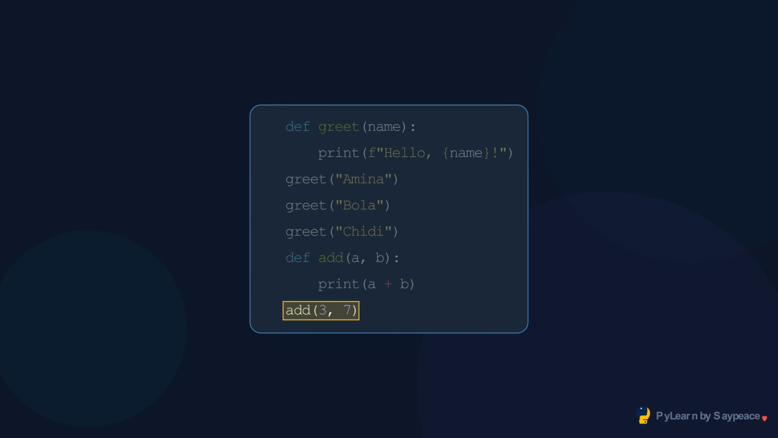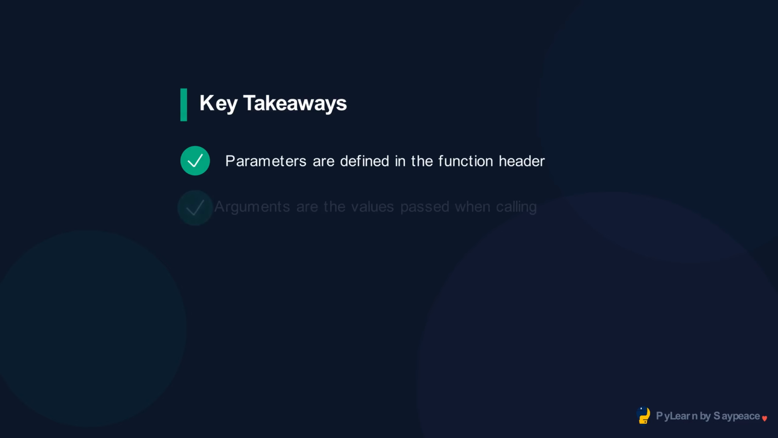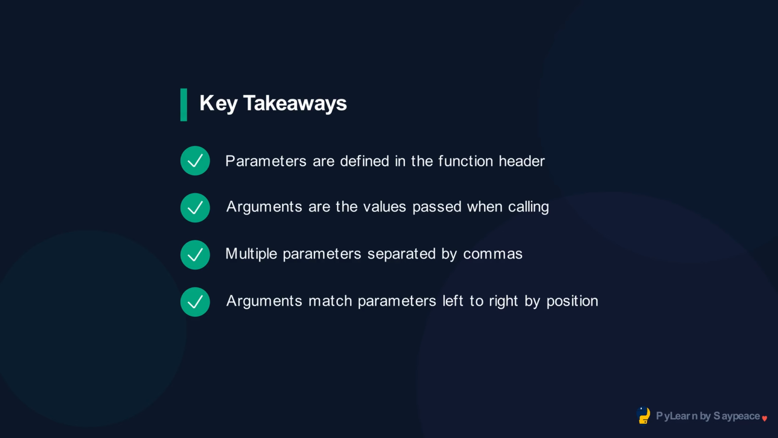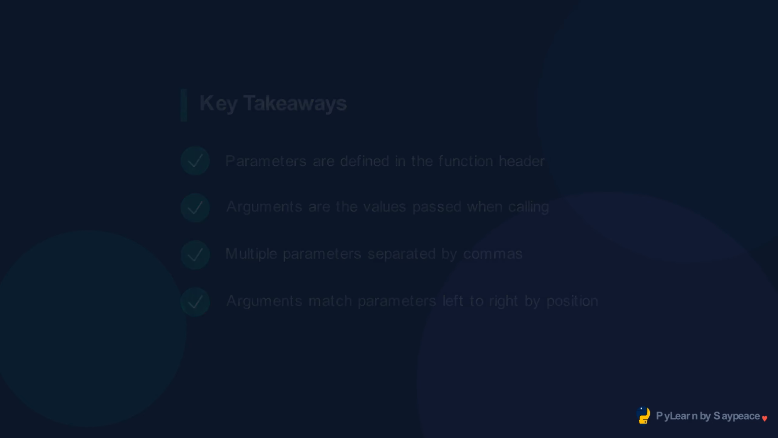Multiple parameters are separated by commas. Arguments are matched to parameters in order. Parameters transform a fixed function into a flexible tool. Most real functions take at least one parameter.